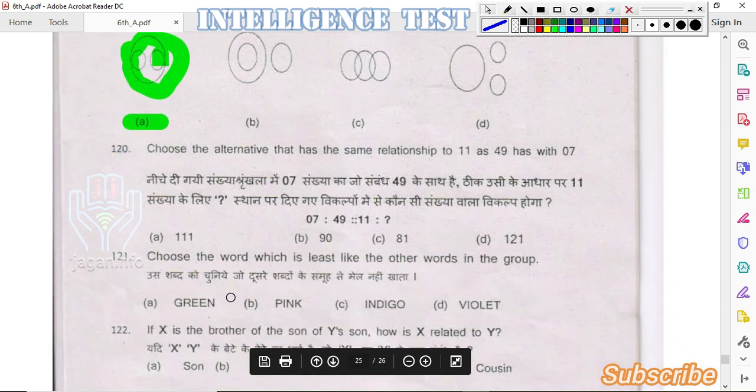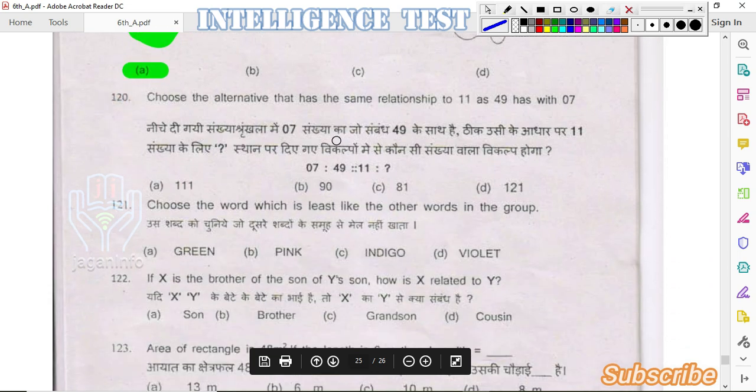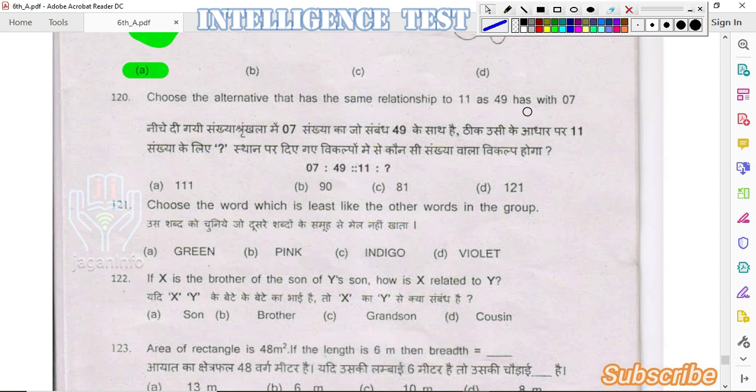Next one. Choose the alternative that has the same relationship to 11 as 49 has with 7. We can observe here the relationship between 7 and 49 is square. 7 square is nothing but 7 into 7 is 49.